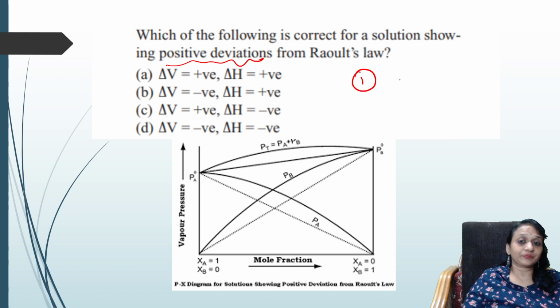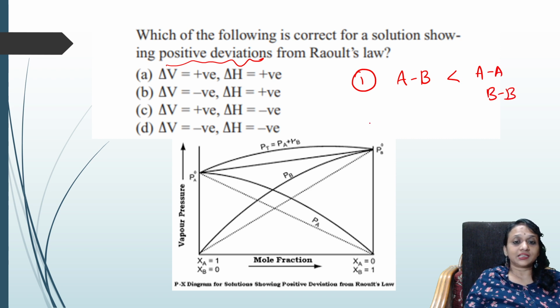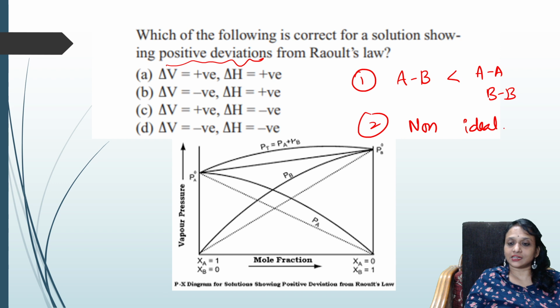Point number one, AB interactions will be less than AA and BB. Second important thing, students: positive deviation or negative deviation are shown by non-ideal solutions. This is ideal solution. This is non-ideal solution. Thick lines are all non-ideal solutions. So for non-ideal solutions, what will happen, students?